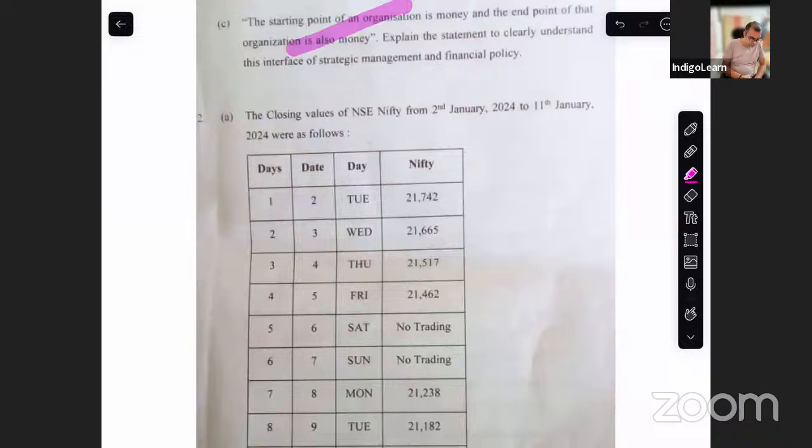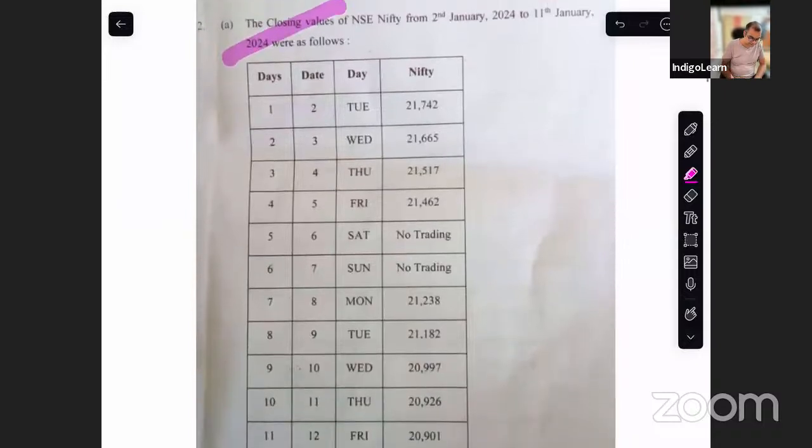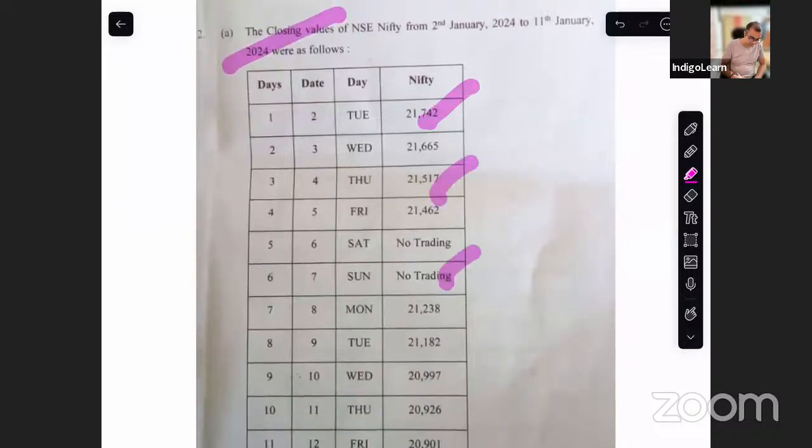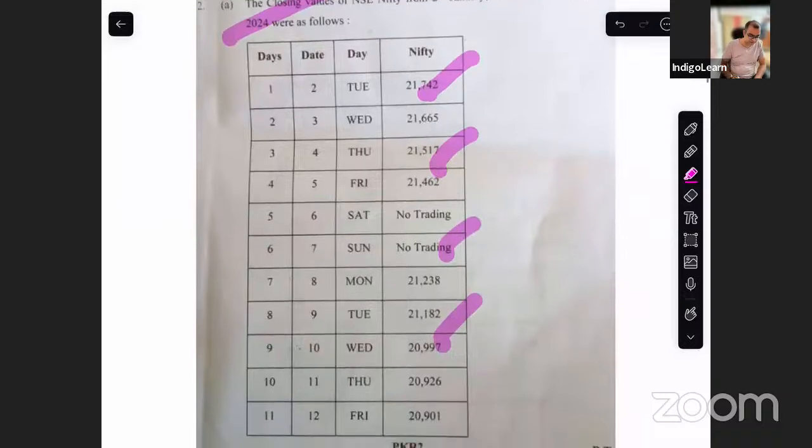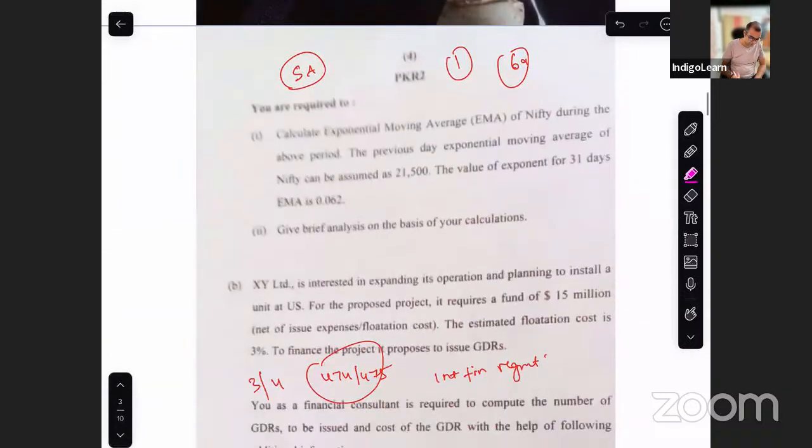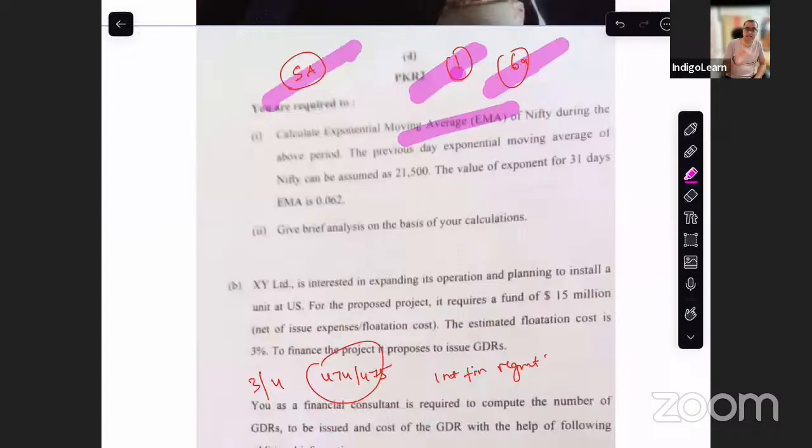Then the next question is straight from security analysis. You have various trading days. What is the Nifty NSE closing value? Based on that, you are required to calculate EMA, exponential moving average. It is a super simple process. There is nothing in this question. If you know the formula, you are through. In fact, this is the first question in security analysis that you have solved. Very similar question. I think even the exponent value is 0.62, just that the Nifty values are different. Page number 69, question number 1, Security Analysis, P590.